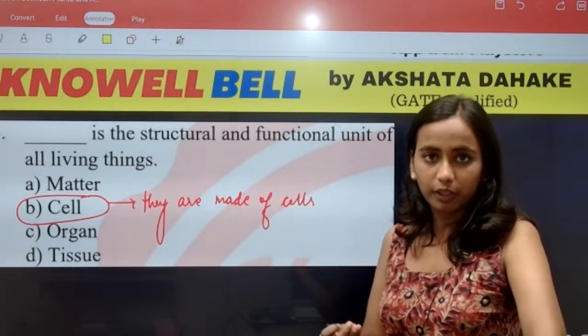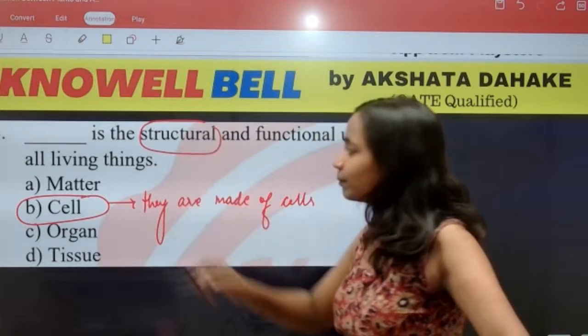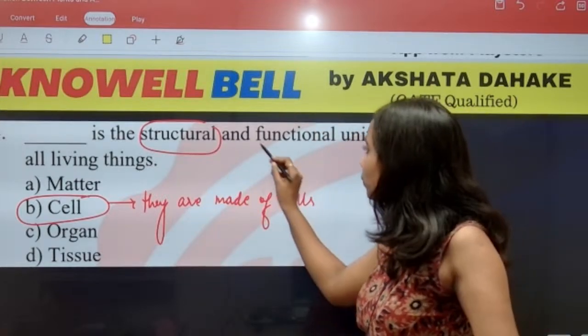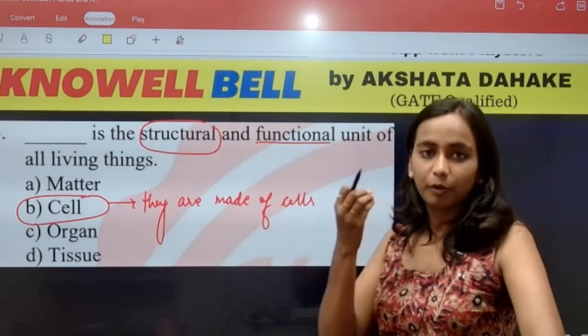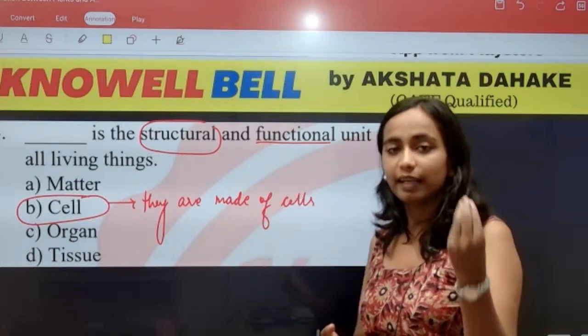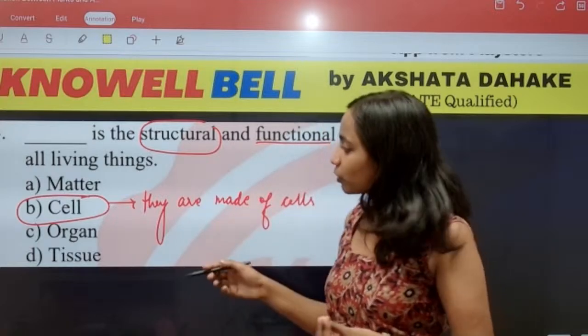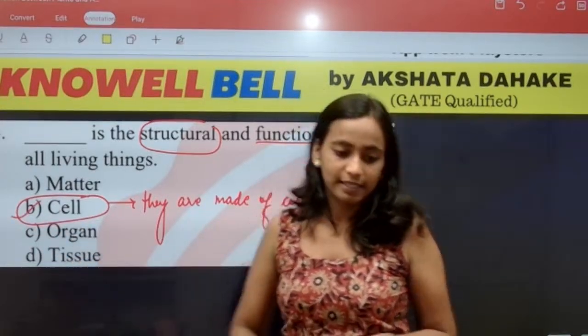Because our entire body is made up of many cells, तो पूरा structure किससे बना है? Cell से. That's why we are calling it structural unit. Why are we calling it functional unit? Because cells combine to form tissues, which combine to form organs. अगर cell ही नहीं होगा, so our body will not be able to perform and function nicely. So the right answer for the question is option B, cell.